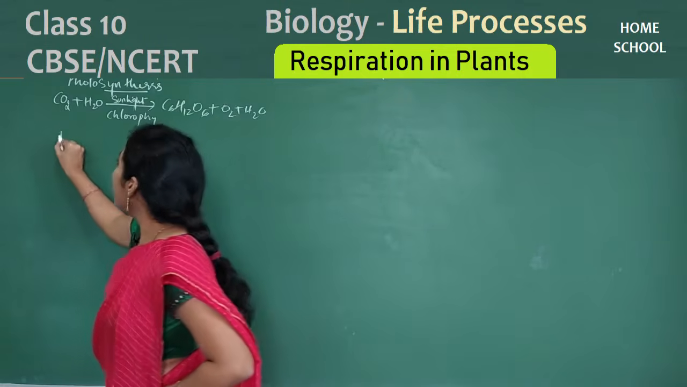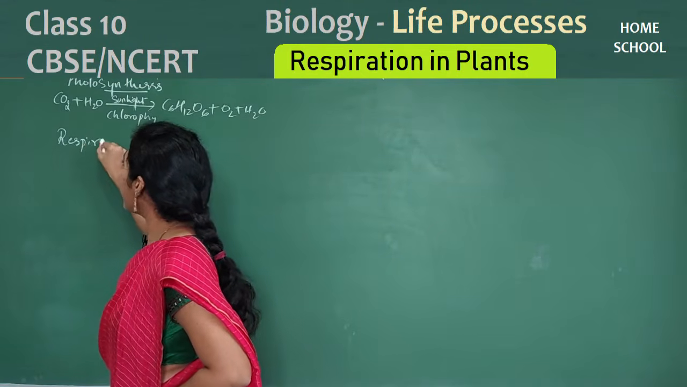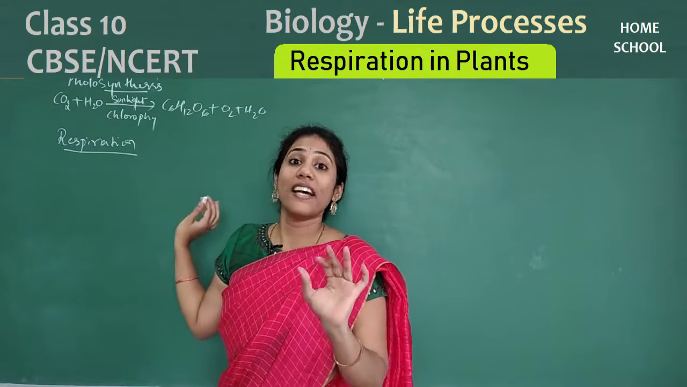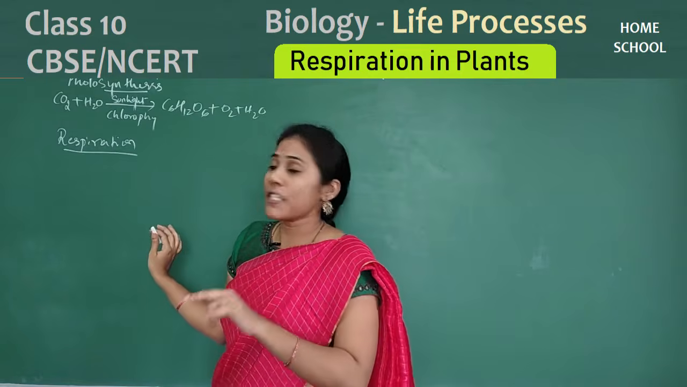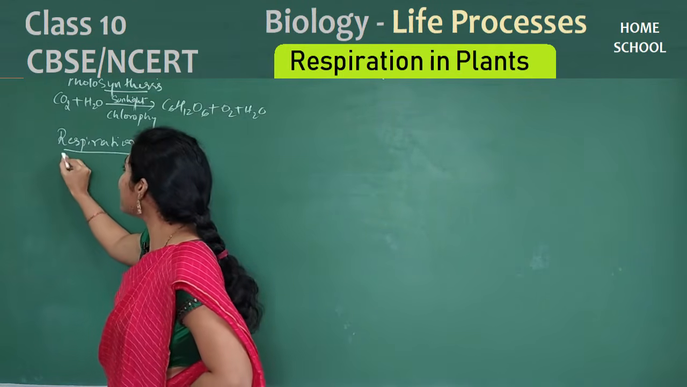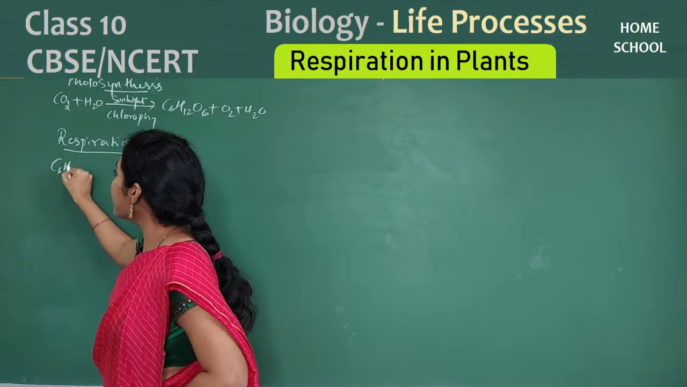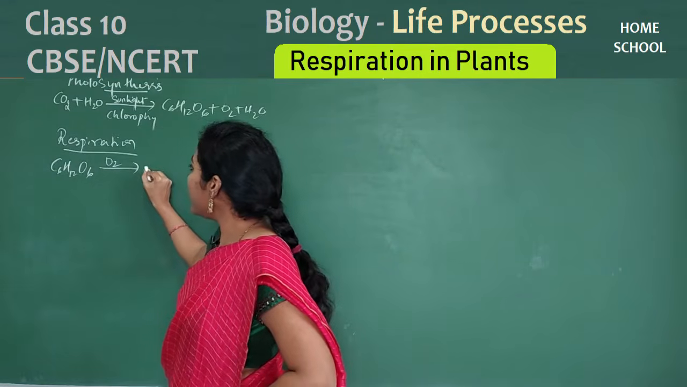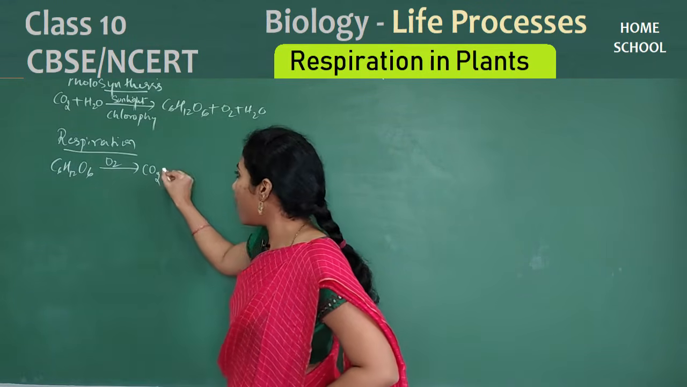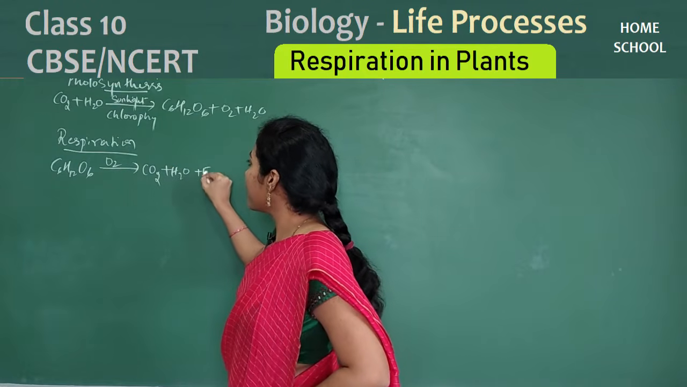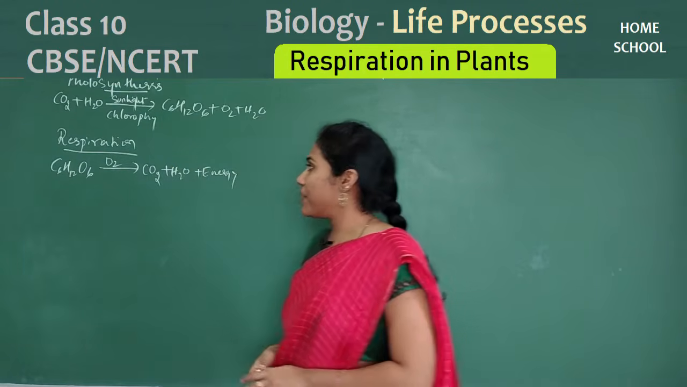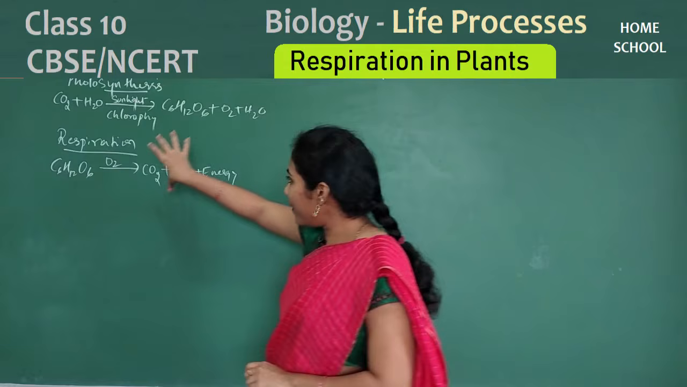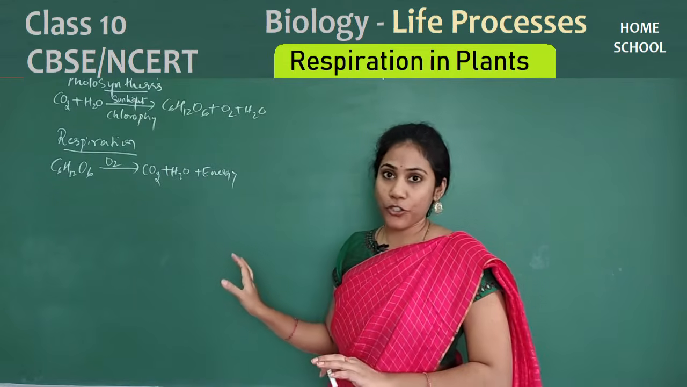So what is the respiration reaction that can happen in a plant? It is exactly similar to the way it happens in human beings. What was the reaction for respiration we wrote? C6H12O6, that is glucose, in the presence of oxygen breaks down into carbon dioxide and water, and we get energy, isn't it? This is respiration. Actually, it is just the opposite of photosynthesis. Even this respiration takes place in plants also.